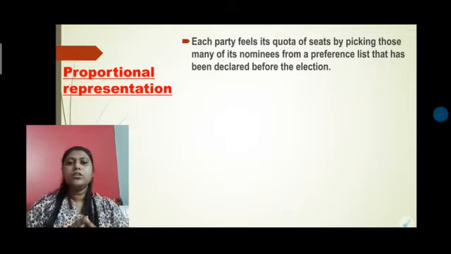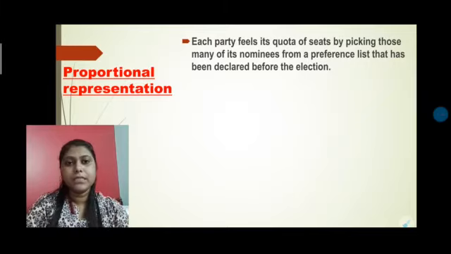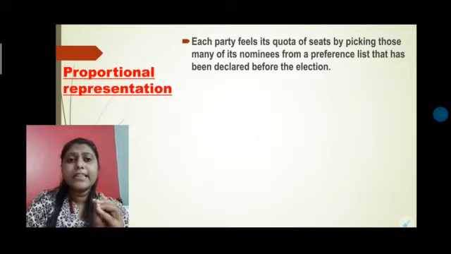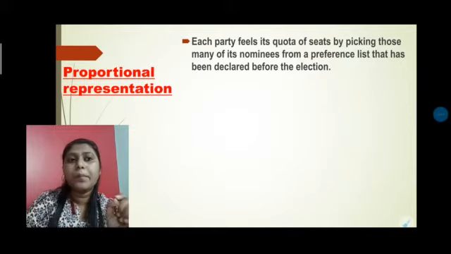See, you all know that there are lots of MLAs and MPs. So each and every MLA or every MP has to give their vote, right? But the vote is not like that. They have to give the vote to only one particular person.